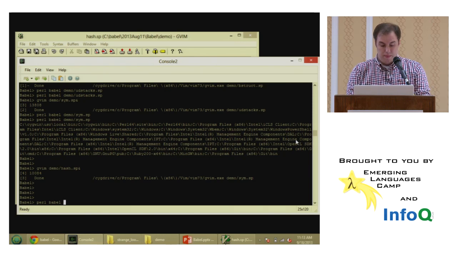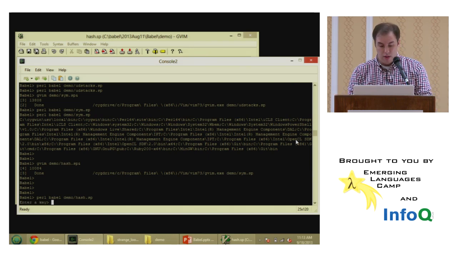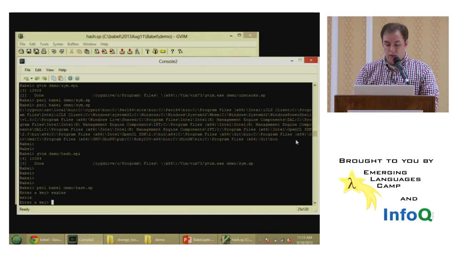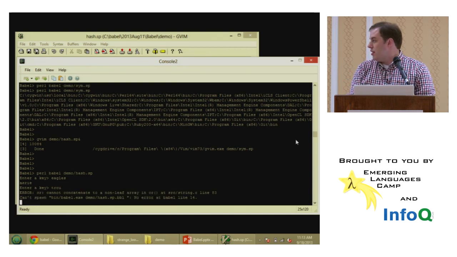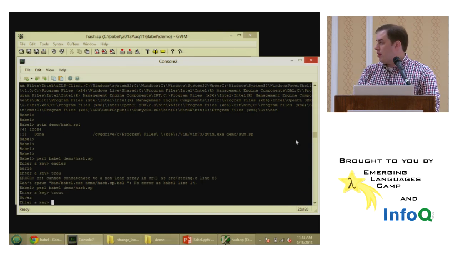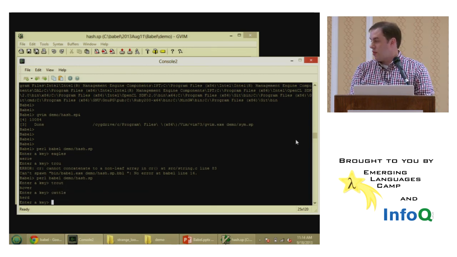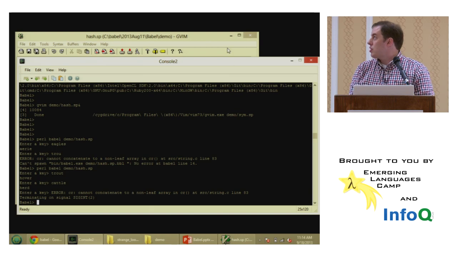So ./hash.sp. Okay, I apologize if you can't see down at the bottom, but if I type eagles, it gives me aerie, which is the plural, I guess, for eagles. And then trout, oops, it's going to crash if you mistype. If we type trout, we get hover, and so on and so forth. Cattle, we should get herd. All right, so it's looking up in the hash.